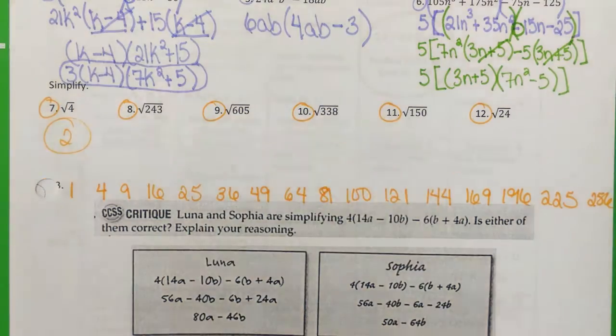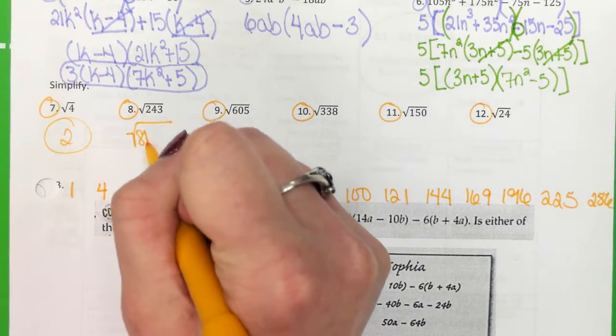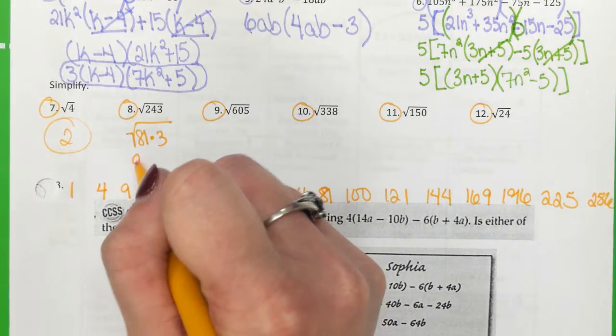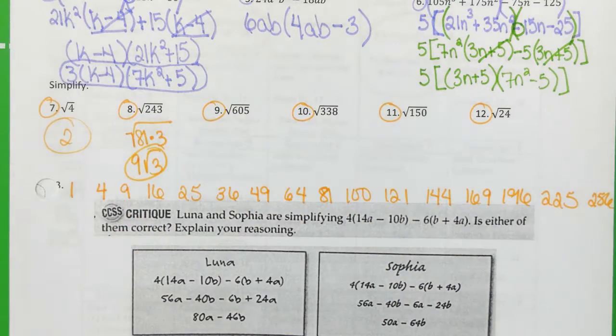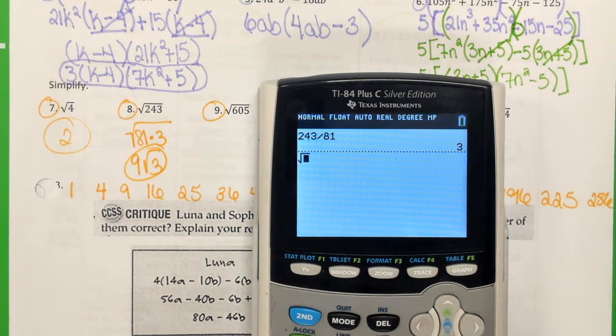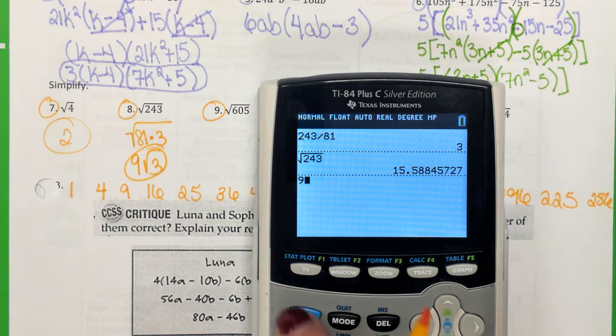All right, so I can write 243 as 81 times 3. And the reason you do that is because now 81 gets to come out as what number? There you go. And so when you're on your math workshop test on Monday, to make sure that you got it right, you type in square root of 243, which is a decimal, and you check that decimal with 9 square root of 3. Are they the same? Yes. So you know you at least did it right. It may not be the biggest one, but you at least know they're the same thing.